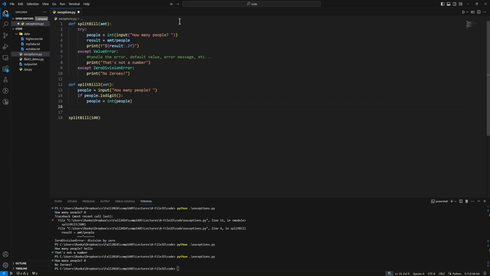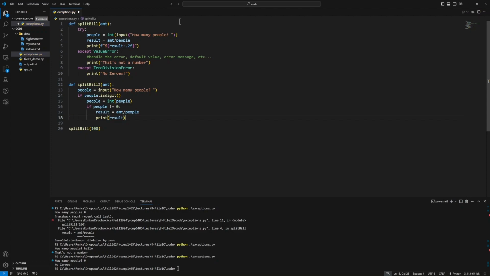Okay, so now we have the integer from the user. We want to do the division, but they might have given us a 0 because a 0 is a digit, so we need to make sure of that as well, so we'd have to check that as well. If people does not equal 0, then we can do our math. Result equals amount divided by people. Oops, a couple of typos here. Amount divided by people, and then print the result.